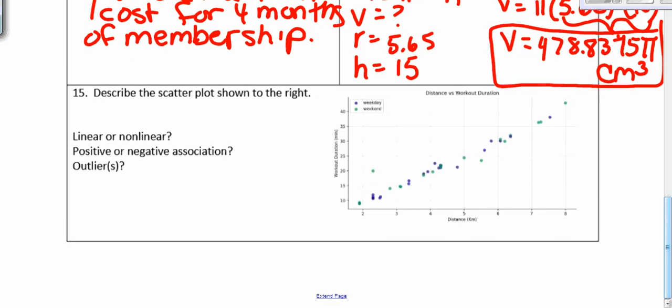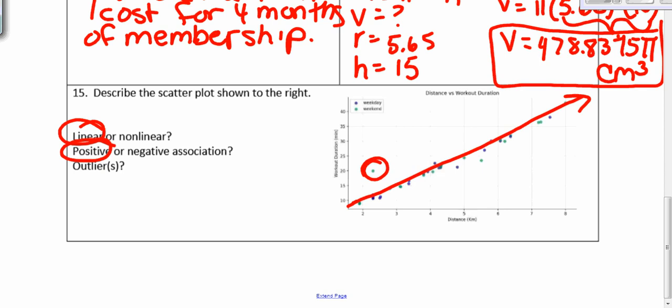15, describe the scatter plot shown to the right. So it's going up from left to right. This is linear. Sun is positive. And is there an outlier? Yes, it's right here. It's always one point that looks distant from the rest of the data.